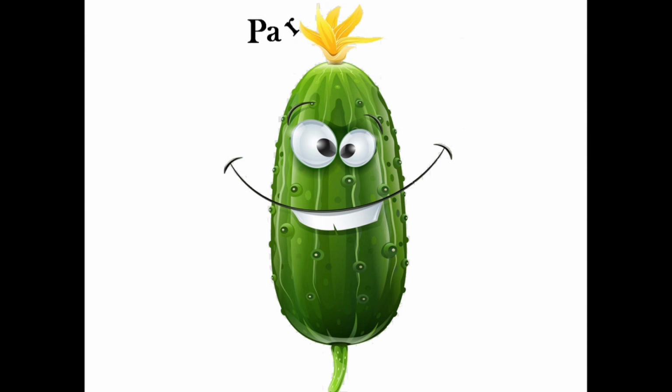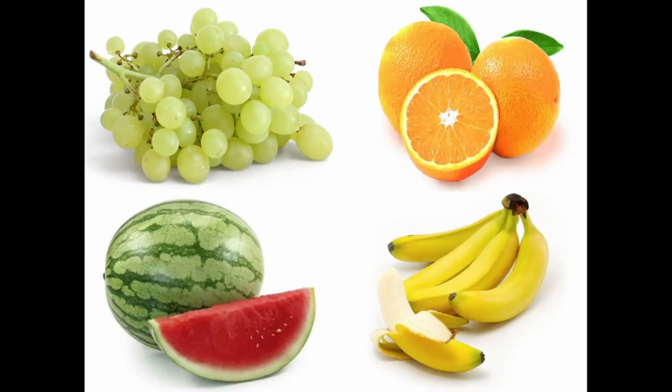Parthenocarpy. Development of fruit without fertilization is called parthenocarpy. It occurs only due to the stimulation of pollination, which is sufficient to cause fruit formation, or it may be due to some hormonal changes occurring within the plant. Parthenocarpic fruits are seedless. Seedless fruits have greater demand, hence parthenocarpy has practical importance.